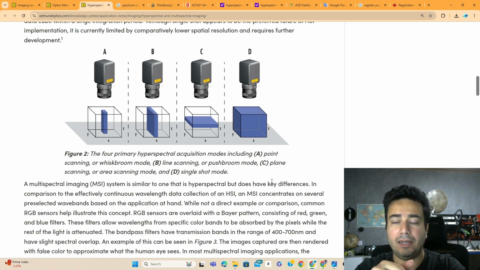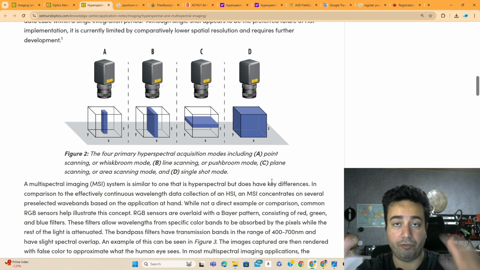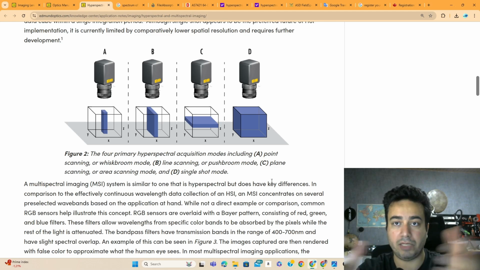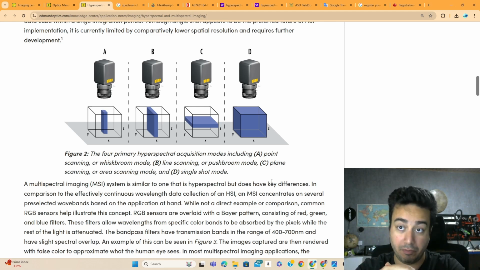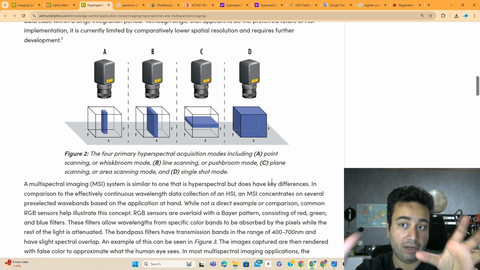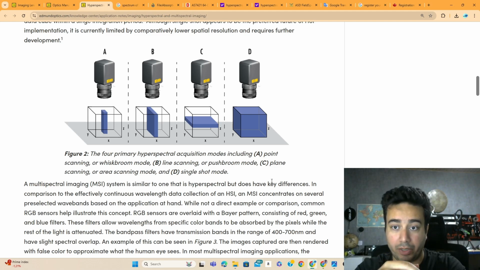So the more information you get, it takes more energy, processing time, collecting, data logging, and everything is bigger. So these are the four different available detector units of hyperspectral that exist in the market.